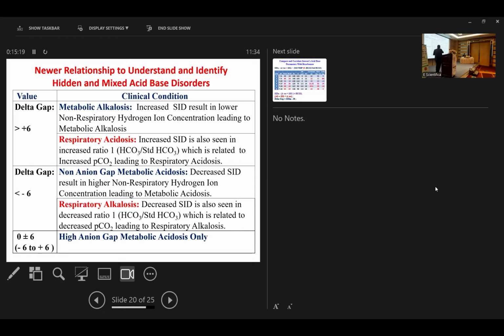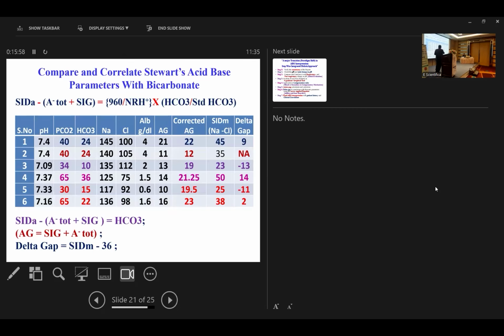So we already know the normal value of delta bicarbonate is from -6 to +6. Beyond that, it denotes high anion gap metabolic acidosis. If the value is more than +6, it can denote either metabolic alkalosis or respiratory acidosis. From the previous relations I showed you, an increased strong ion difference results in lower non-respiratory hydrogen concentration, and an increased strong ion difference is also seen with an increased ratio. Similarly, if delta gap is less than -6, it can denote non-anion gap metabolic acidosis, because a decreased SID will result in higher non-respiratory hydrogen concentration, and a decreased SID is also seen with a decreased ratio. This can lead to respiratory alkalosis. So I have shown a few examples for correlating.